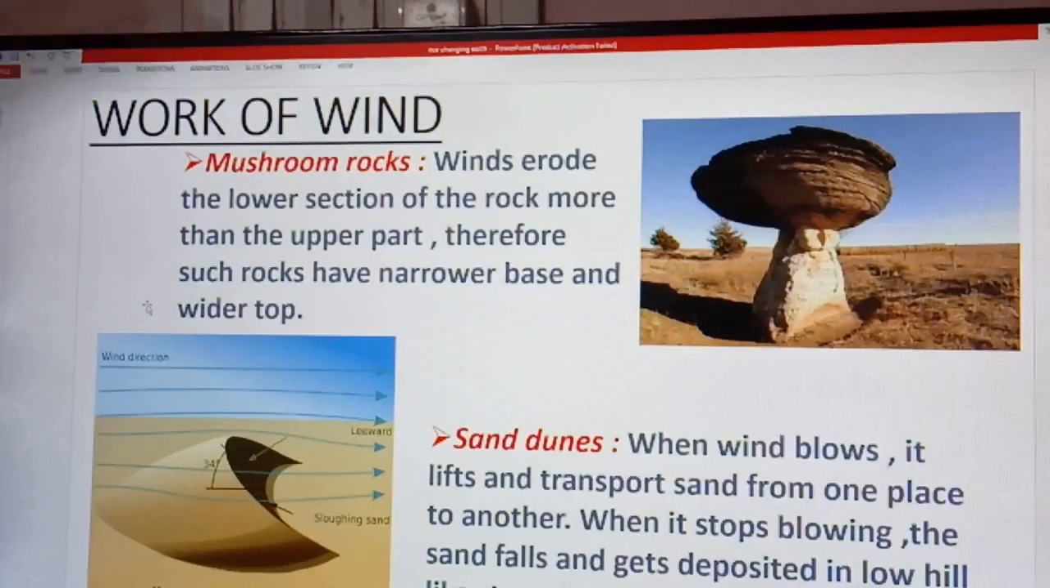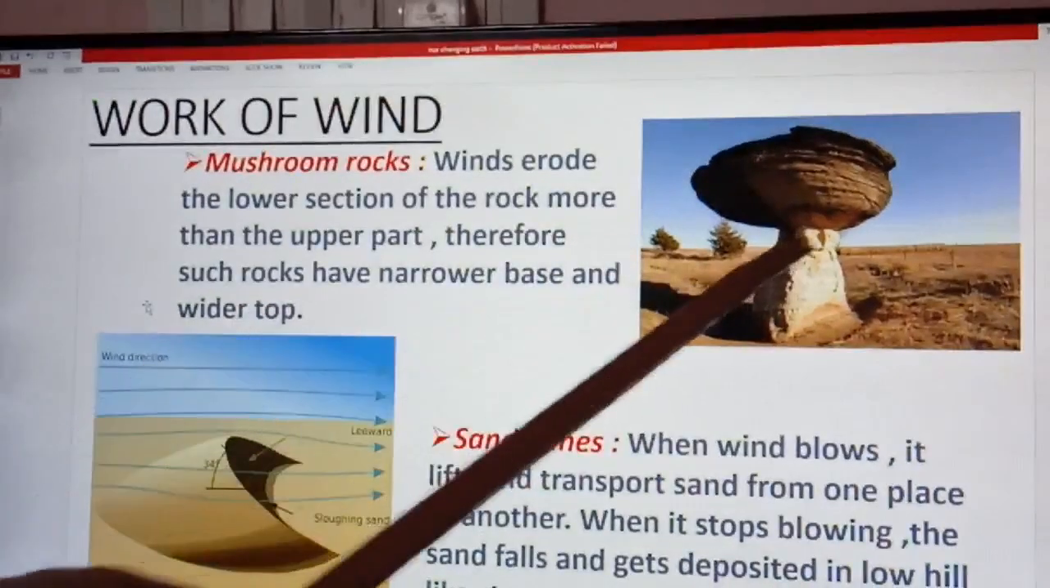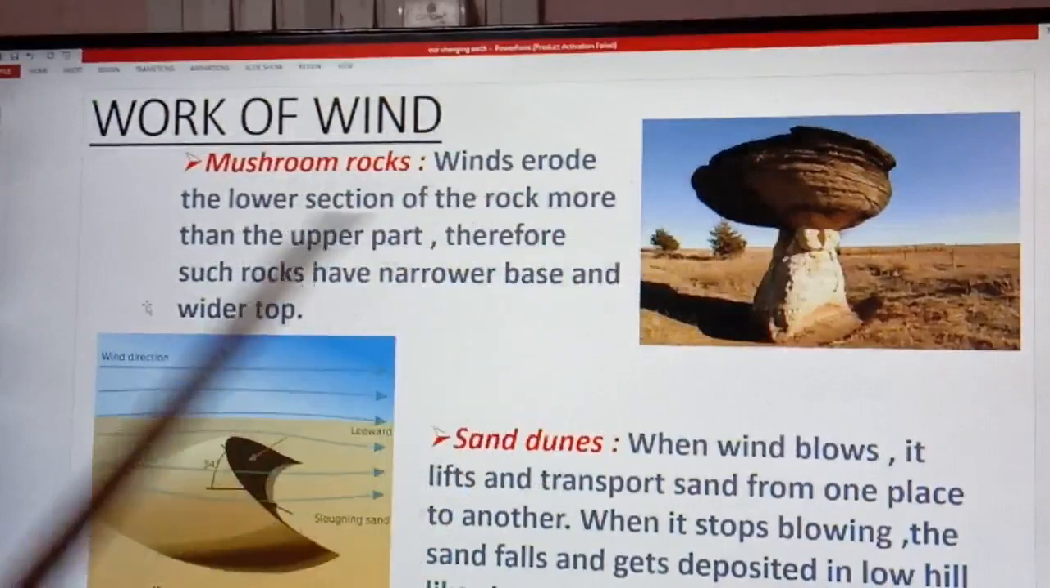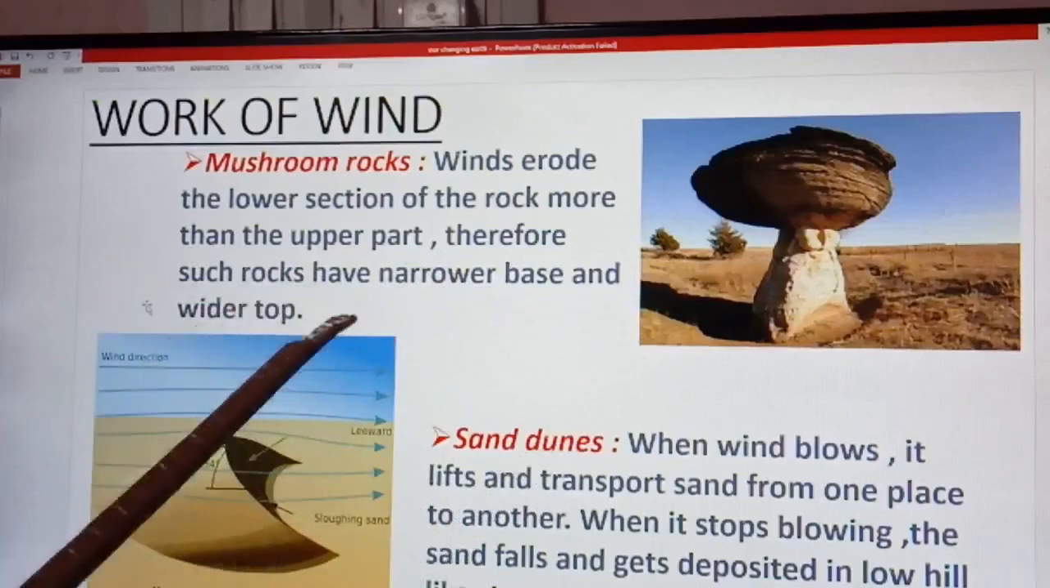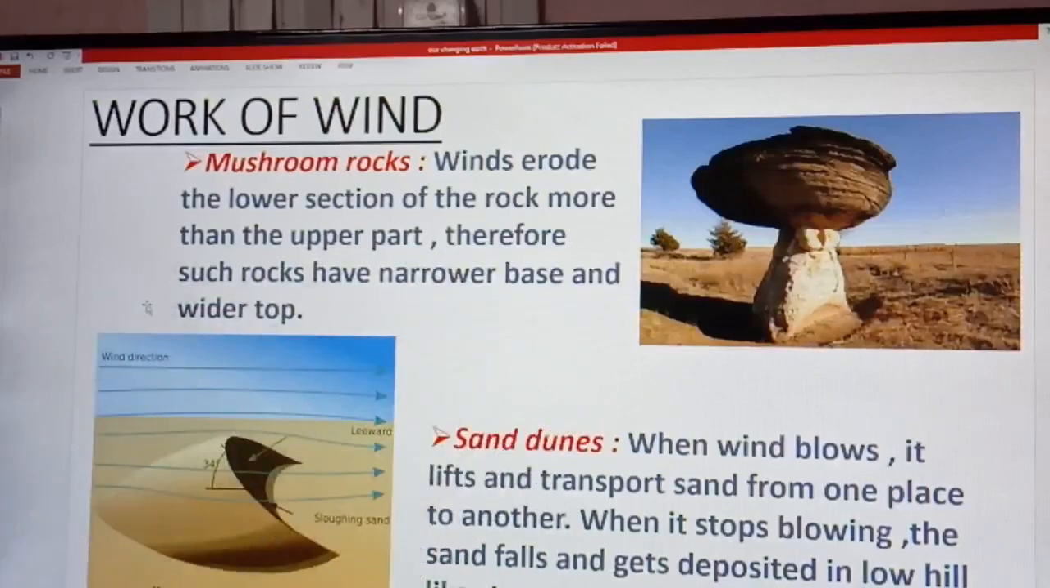One of such is mushroom rock and sand dune. Mushroom rock. Wind eroded the lower section of the rock more than the upper part. Therefore, such rock have a narrow base and wider top, which resemble like a mushroom, hence known as mushroom rock. Sand dunes. When wind blow, it lifts and transports sand from one place to another. When it stop blowing, the sand fall and get deposited in low hills like structure called sand dunes.